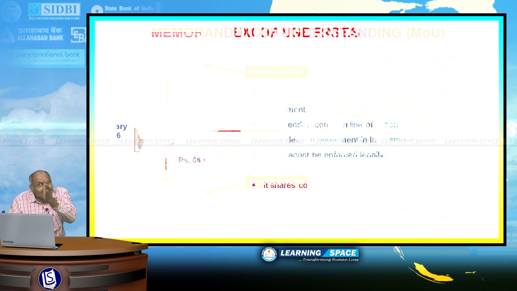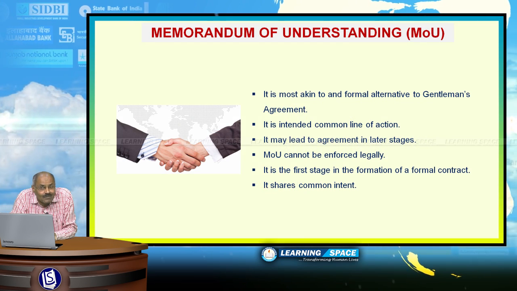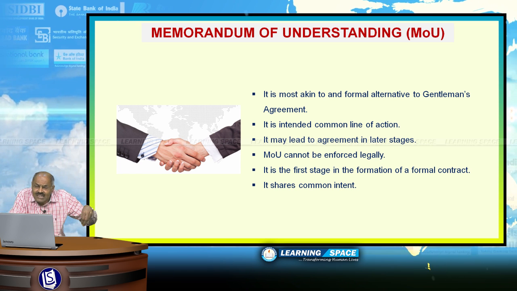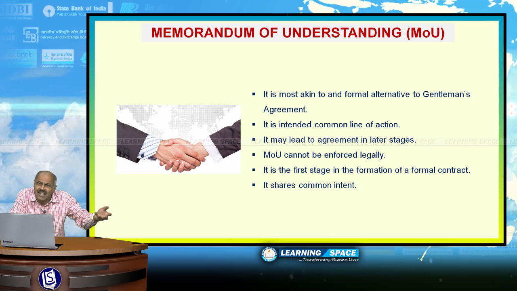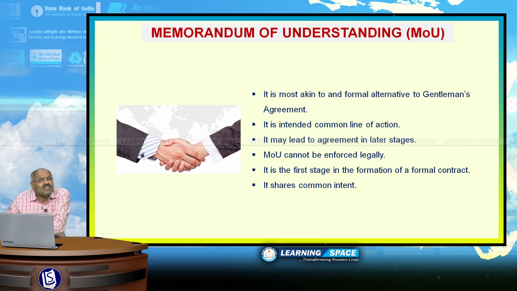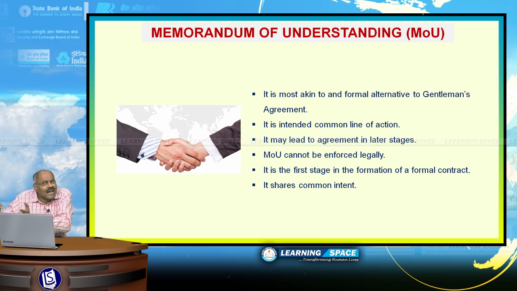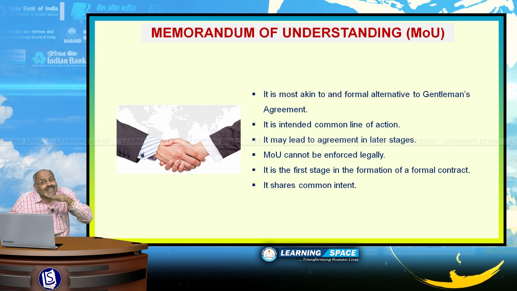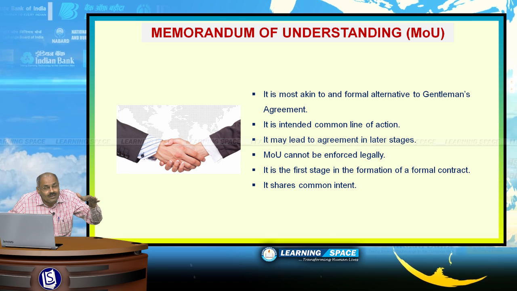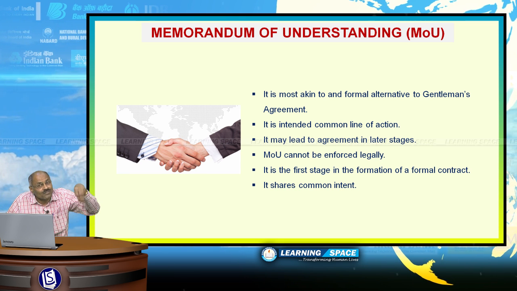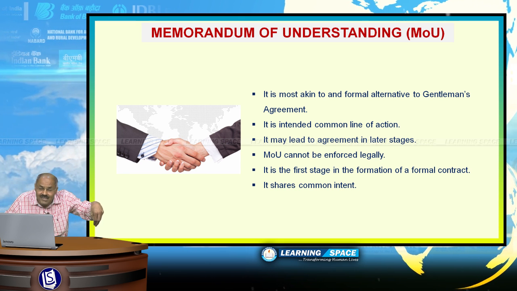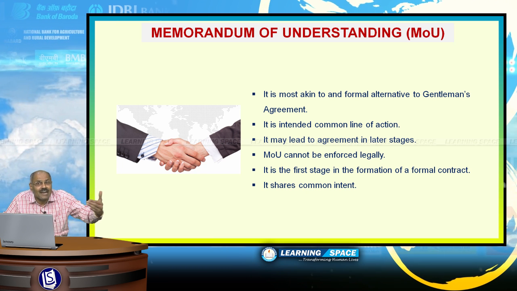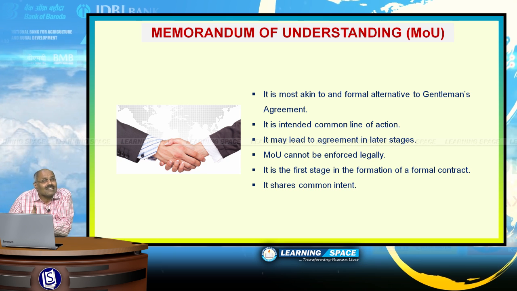Look into the next one, Memorandum of Understanding. Nowadays, we are getting several news items about Memorandum of Understanding. MOU, here and there you see, MOU was signed between X and Y. MOU was signed between India and Israel. What is this MOU? MOU is common intent of action. If I and my friend decide to go to a movie in the evening, that is a memorandum of understanding between both of us. I am just telling it as an example.